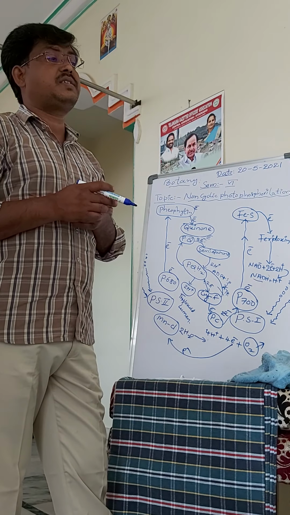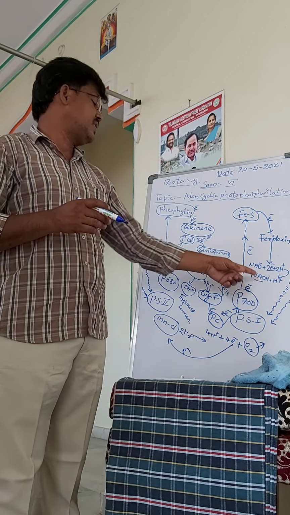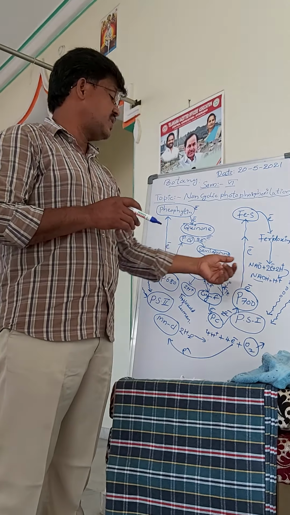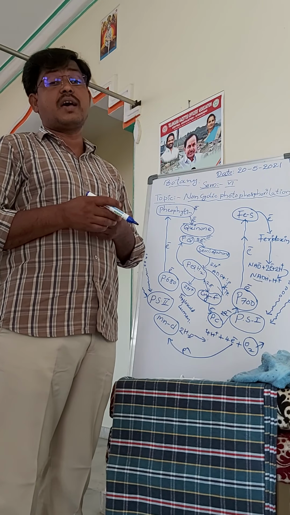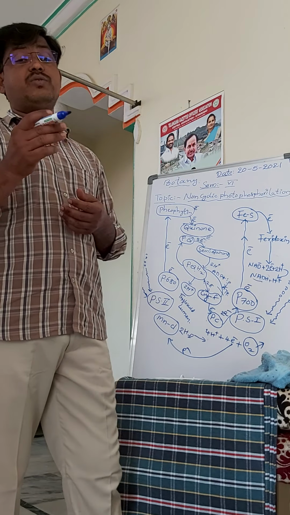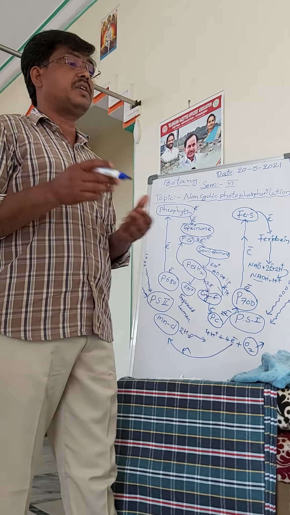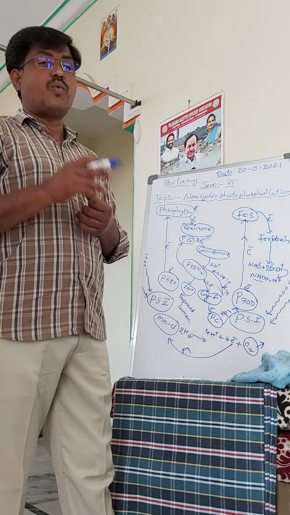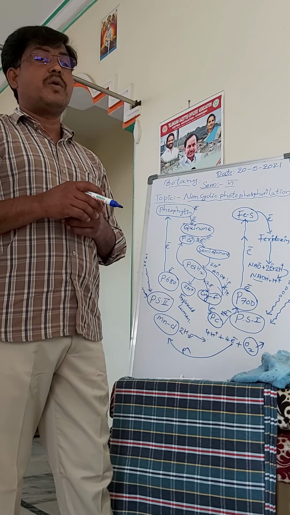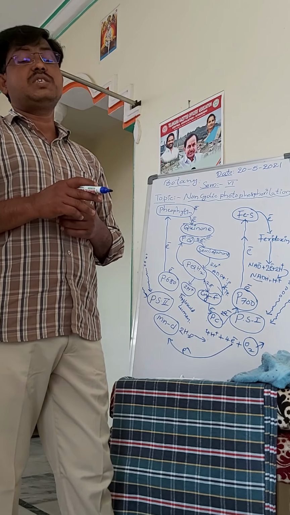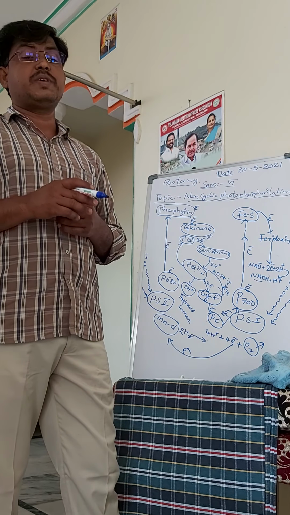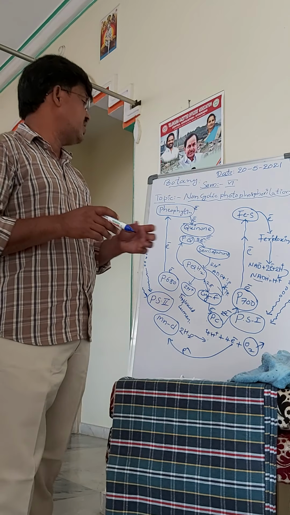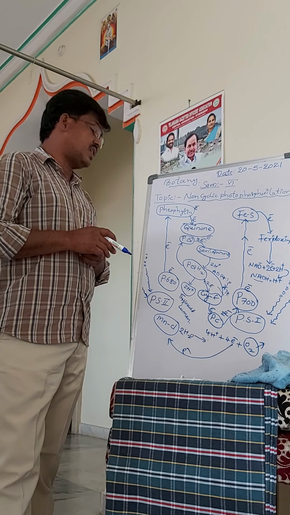What are the dark phases? So with the help of this NADPH and ATPs, the dark phases utilize this reduced energy, and they convert the carbon dioxide into the carbohydrate. So this is something about the photophosphorylation. For one glucose molecule C6H12O6, 3 ATPs and 2 NADPHs are required. So this is something about the non-cyclic photophosphorylation.